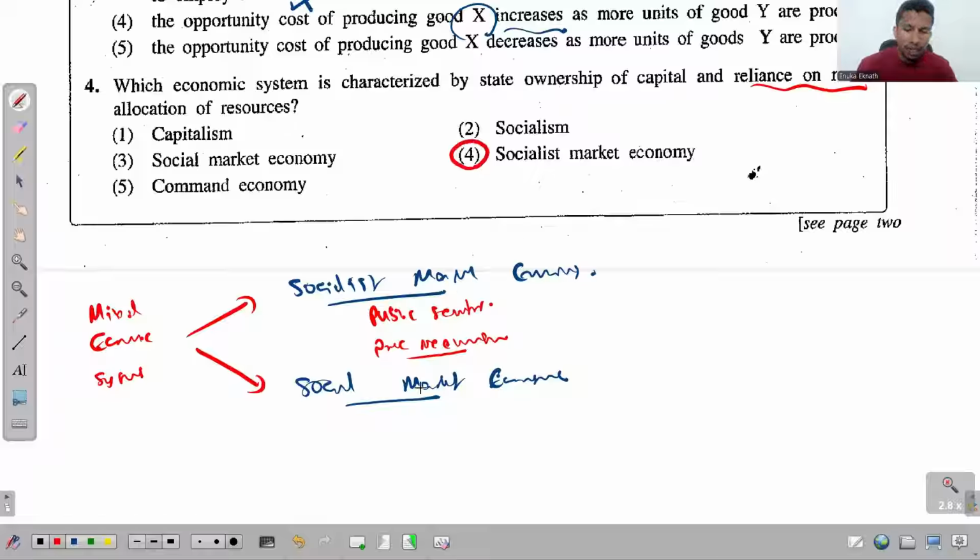And in the previous paper, I hope that you remember that we discussed about the social market economies. And in these social market economies, resources are owned by the private sector. Similar to a free market economic system, here in a social market economic system also, resources are owned by the private sector. But the government intervention is really high in these social market economies to increase the social welfare. So that's a quality in social market economies.